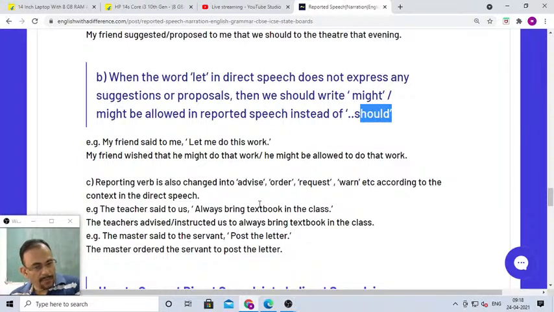And in the reported speech part, you have to use "should". Like, my friend suggested to me that we should watch a movie together. Okay, my friend suggested to me that we should have dinner together, right? So in case of questions starting with "let", if the "let" expresses any kind of suggestion or proposal, then in the reporting verb we should use "suggested" or "proposed to", and in the reported speech part we should use "should".